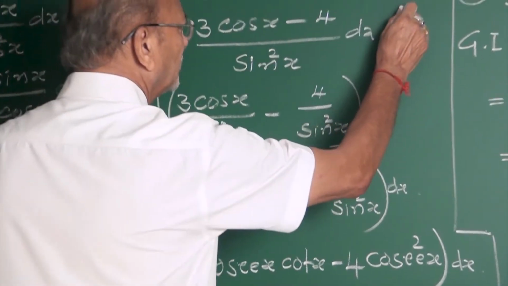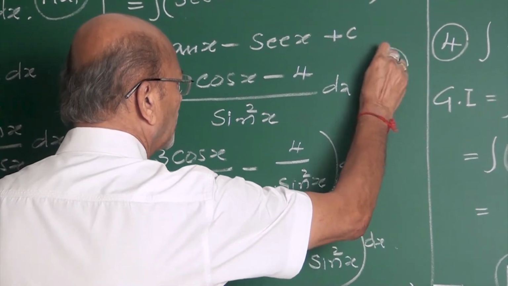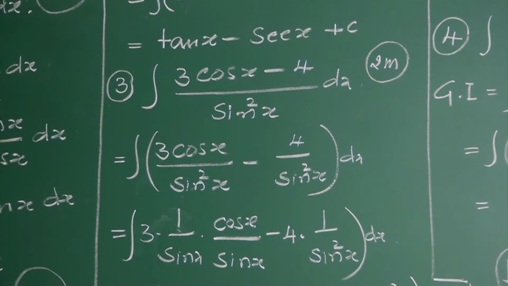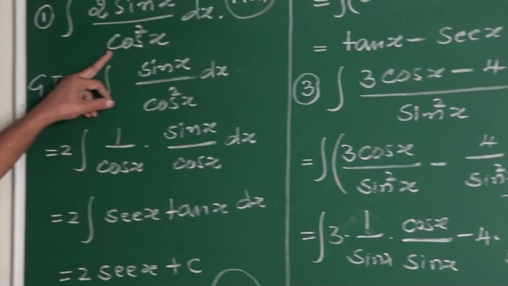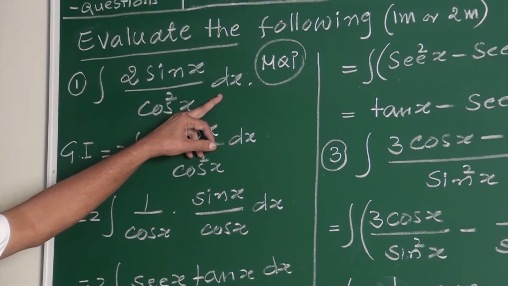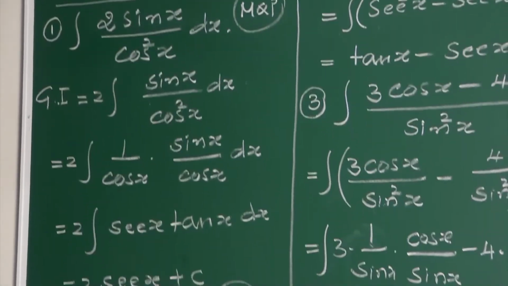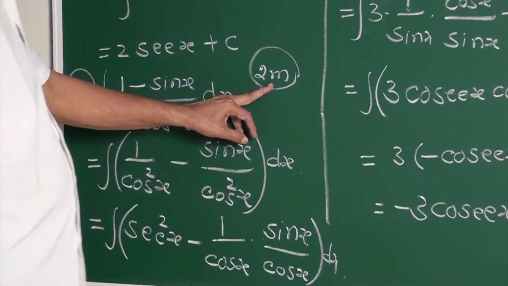Normally, my friends, they give these under 2 mark questions. If they split like this, one part becomes 1 mark, and 2 parts become a 2 mark question.